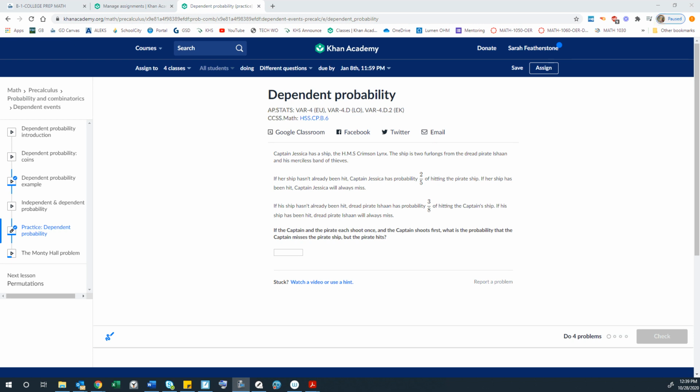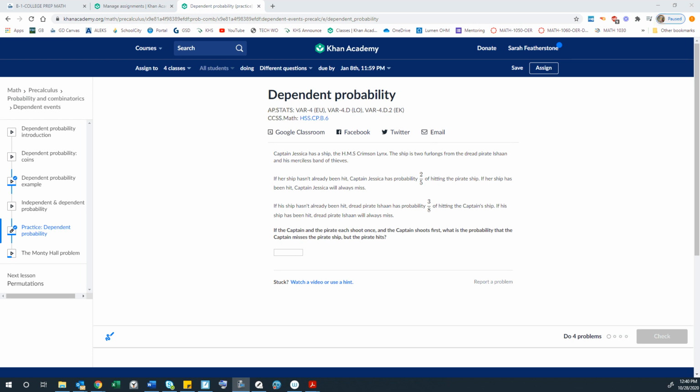Let's look at this Khan Academy dependent probability assignment together. Captain Jessica has a ship, the HMS Crimson Lynx. The ship is 2 furlongs from the dread pirate Ishan and his merciless band of thieves. If her ship hasn't already been hit, Captain Jessica has a probability 2/5 of hitting the pirate ship. If her ship has been hit, Captain Jessica will always miss.